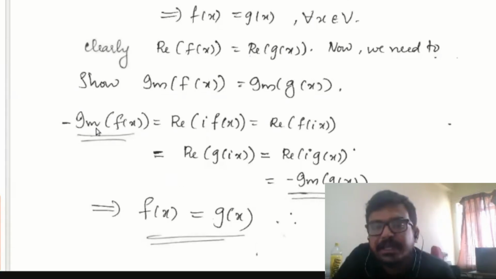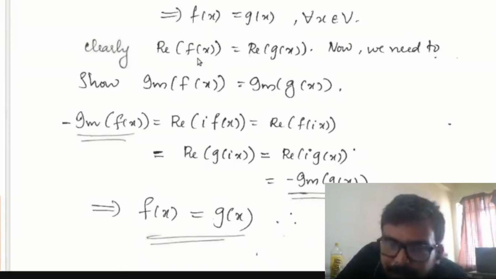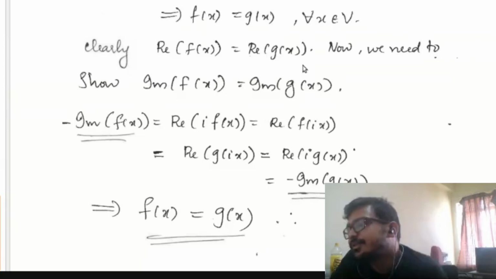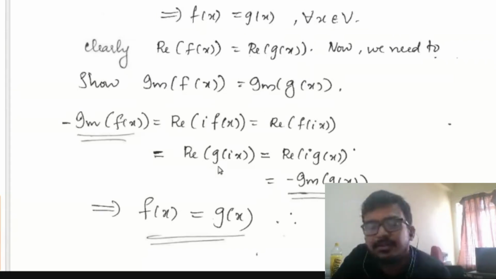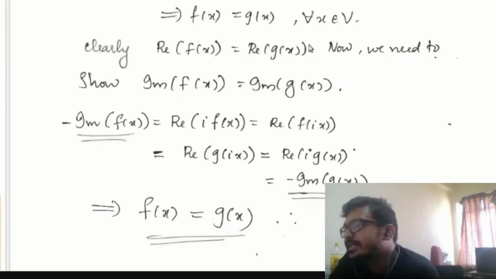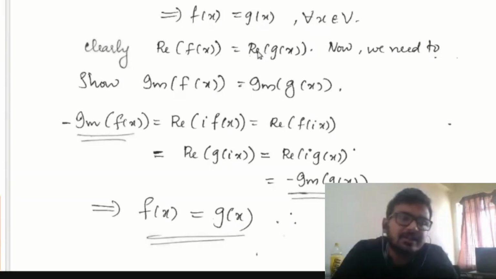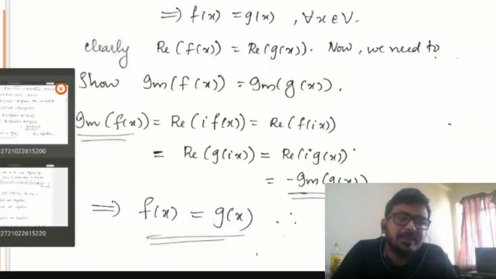What does that mean? The imaginary part of f of x and the imaginary part of g of x are the same for all x, as well as the real parts. That means f of x should be equal to g of x for all x. That means phi is injective. So the map phi we are discussing is both injective and surjective. That means the map phi is bijective.